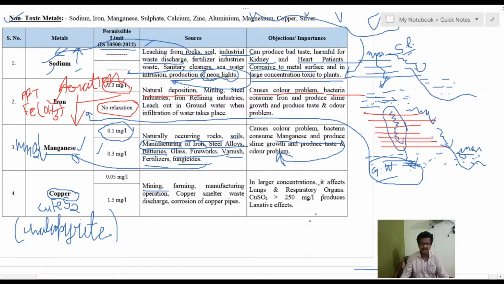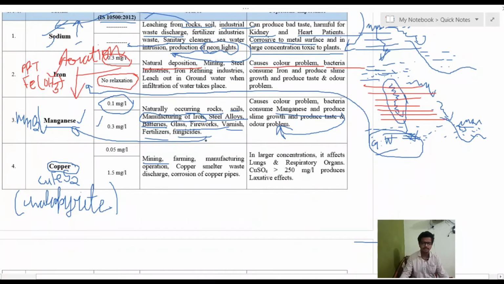That will cause an increased level of copper in water, and it affects the lungs and respiratory organs. One more source of copper is the waste from the copper smelter and the corrosion of copper pipe. If we use a copper pipe for the transmission or distribution of water, and corrosion occurs inside the copper pipe, then after the treatment that will cause the intrusion of copper in water. So that will cause an increased level of copper at the community point.